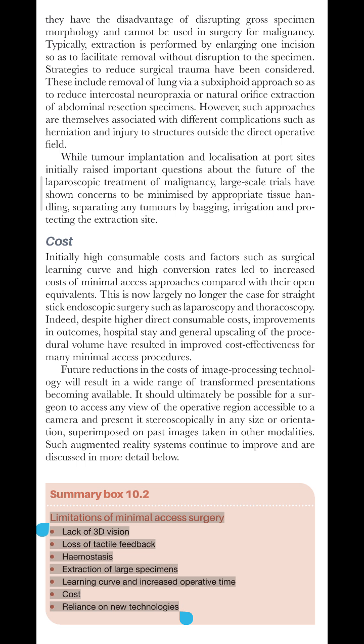Limitations of minimal access surgery: lack of 3D vision, loss of tactile feedback, hemostasis, extraction of large specimens, learning curve and increased operative time, cost, reliance on new technologies.